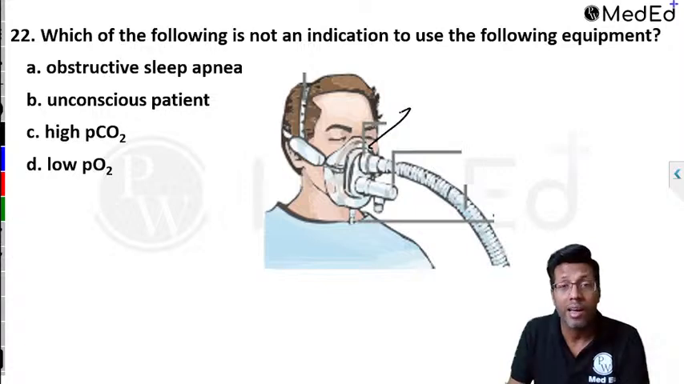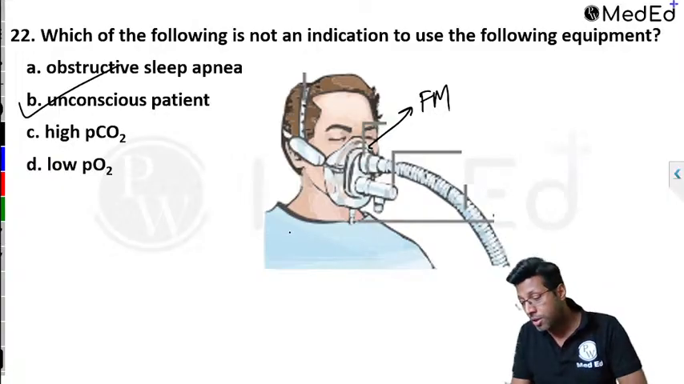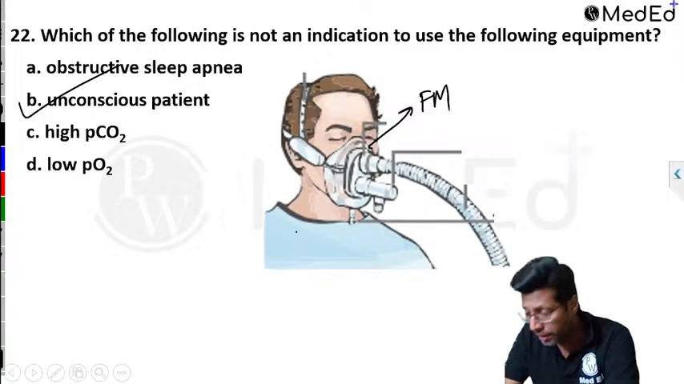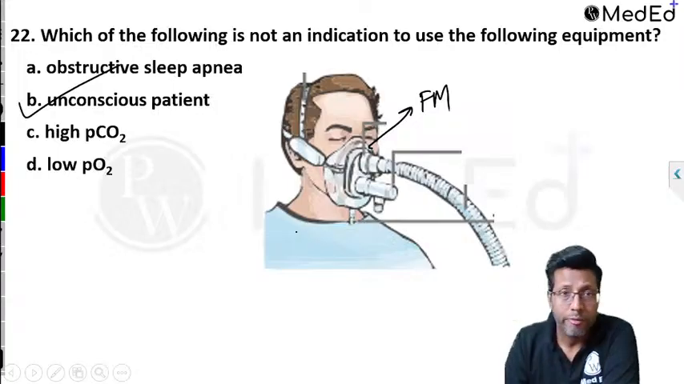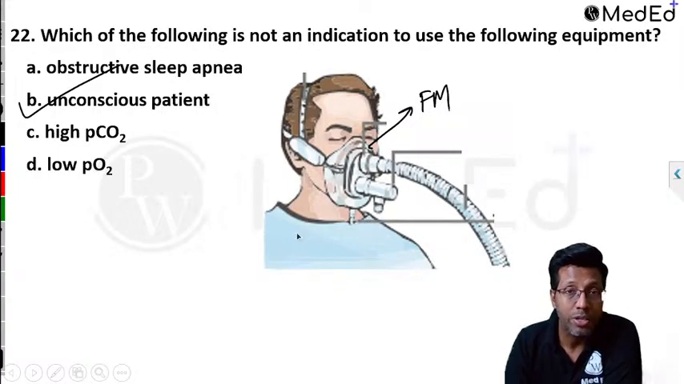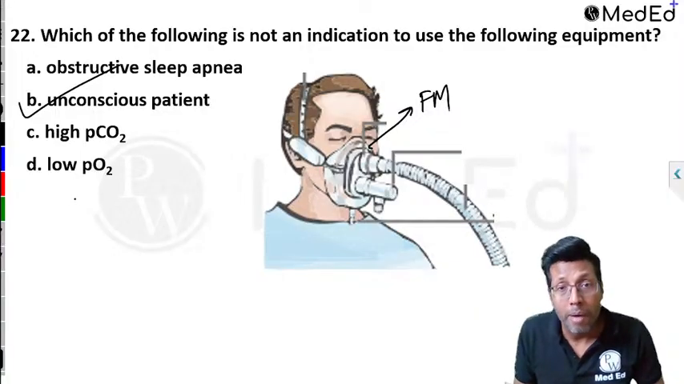First of all, the patient has a face mask, right? And with a face mask the patient has to be awake, so therefore unconscious patient is not an indication. Correct, right? The patient has a face mask. So what are we discussing about? This device is basically a CPAP or a BiPAP. All right, so this is basically non-invasive ventilation.